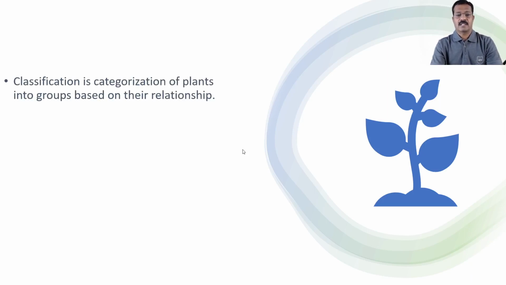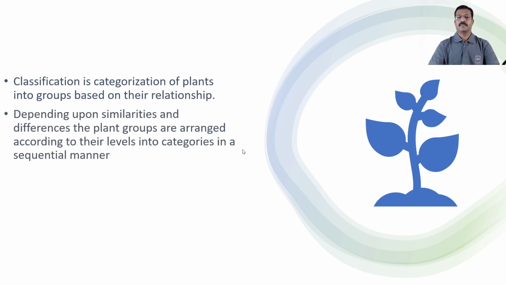Now, as far as the classification is concerned, the classification is categorization of plants into groups on the basis of their relationship, on the basis of their affinities among themselves.